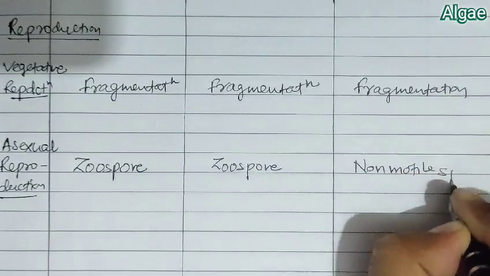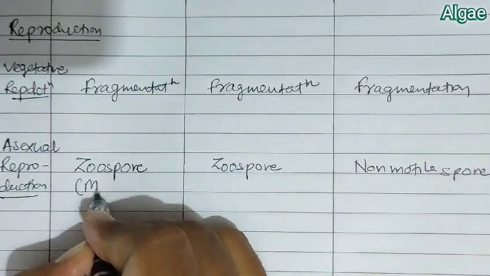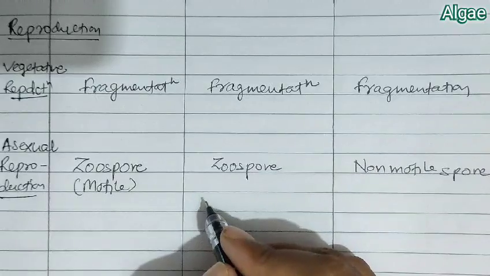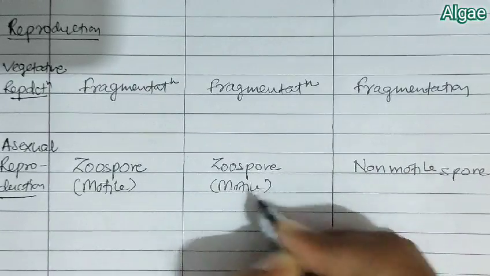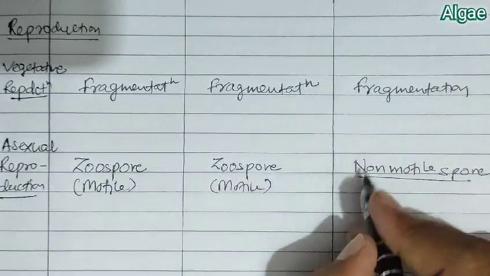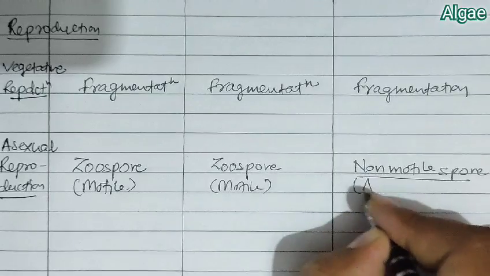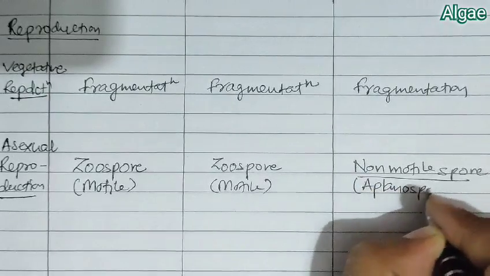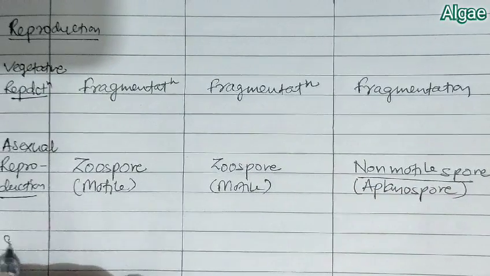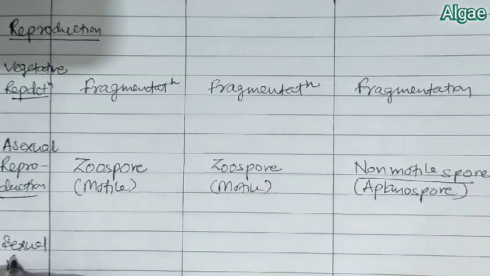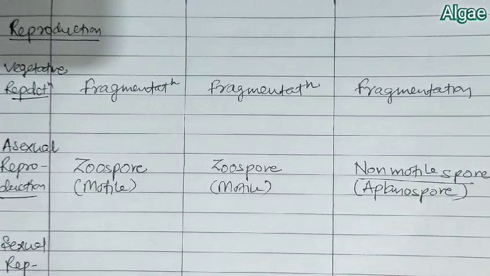Now next we compare reproduction. When we compare reproduction in green algae, brown algae and red algae, first we talk about vegetative reproduction.